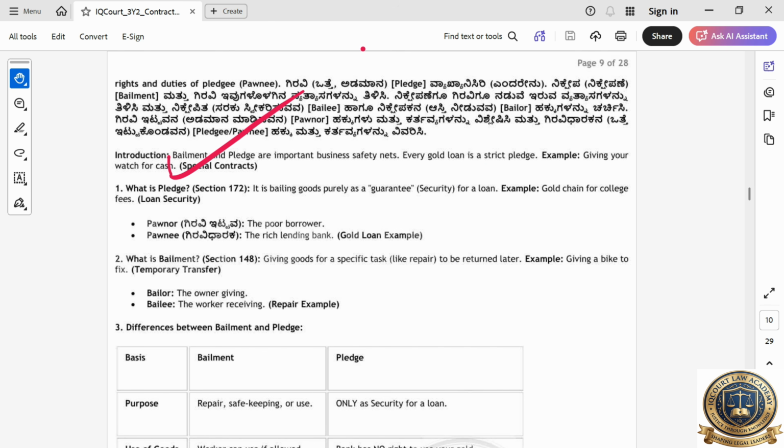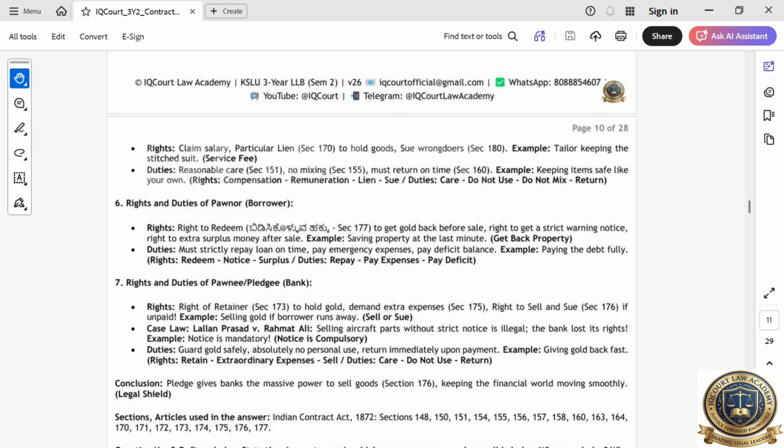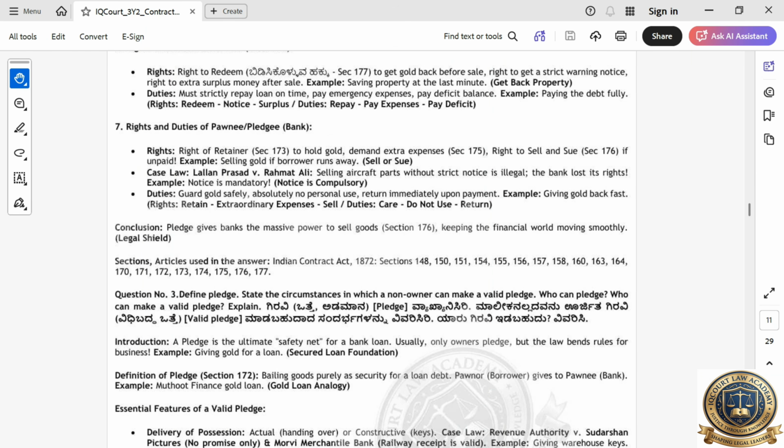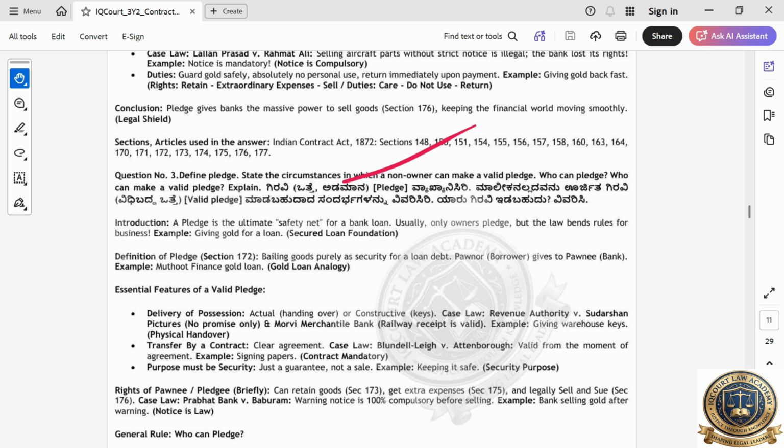Very important. Pledging gold. Okay, gold you will give, right, like that. Gold pledge. Okay, next question. Rights and duties: you have to take care properly. That's what you have to write. Okay, case law, Arvind Jarvi, very important. Case law first unit. Then the second unit, I didn't tell. Okay, leave it. You study whatever you want.